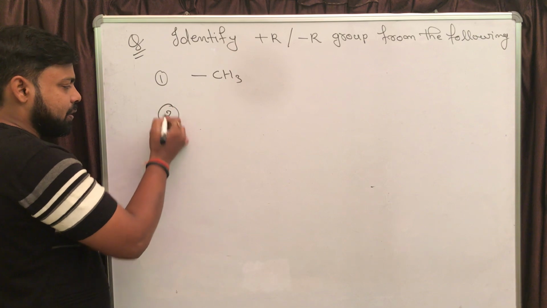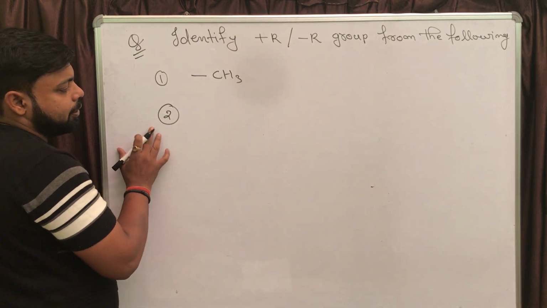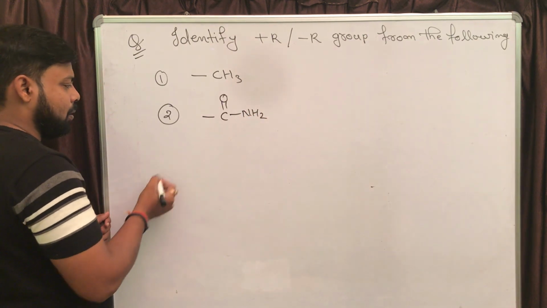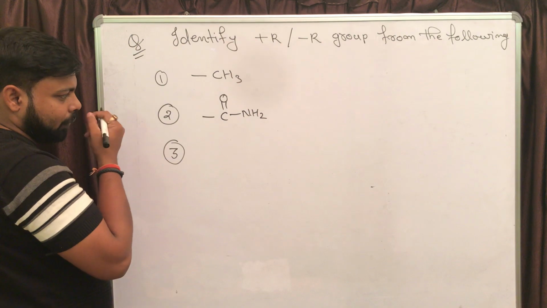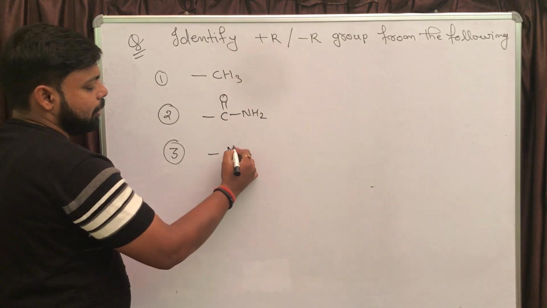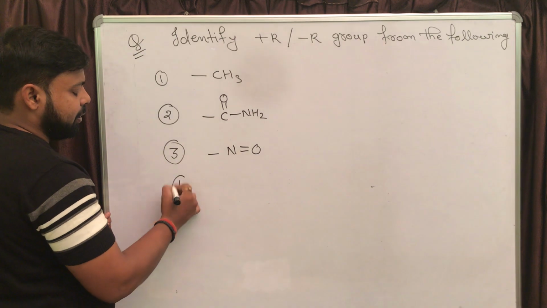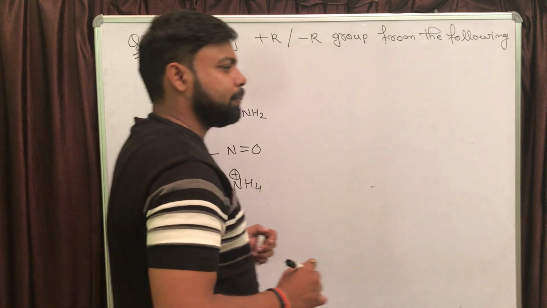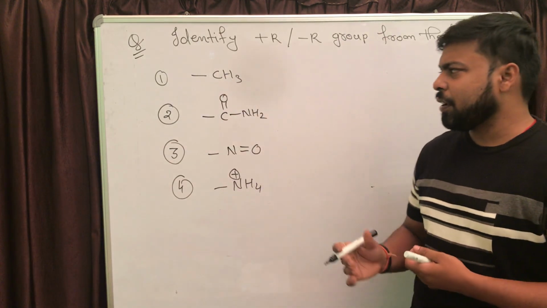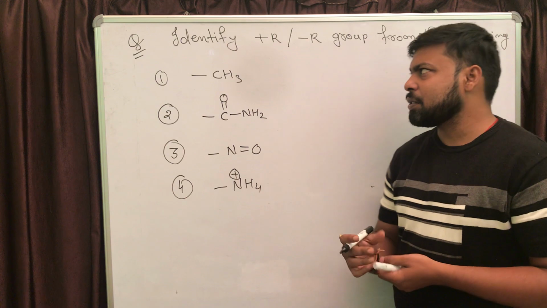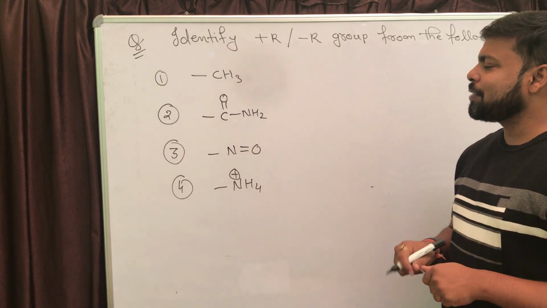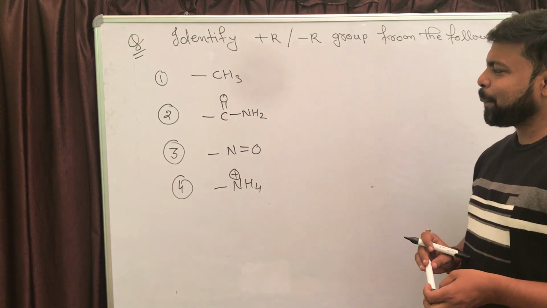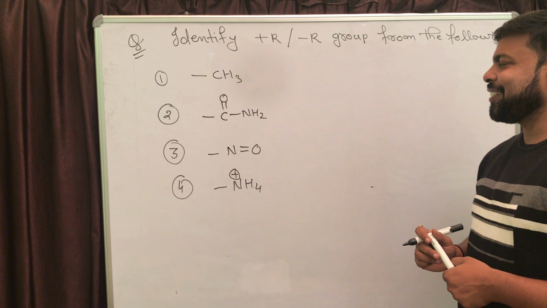Now the second one is, let's say, an amide, but written in a different way. The third one is, let's say, NO. The fourth one is, let's say, the ammonium ion, NH4 plus. You just need to identify which group is going to behave as a plus R group and which is a minus R group, right?